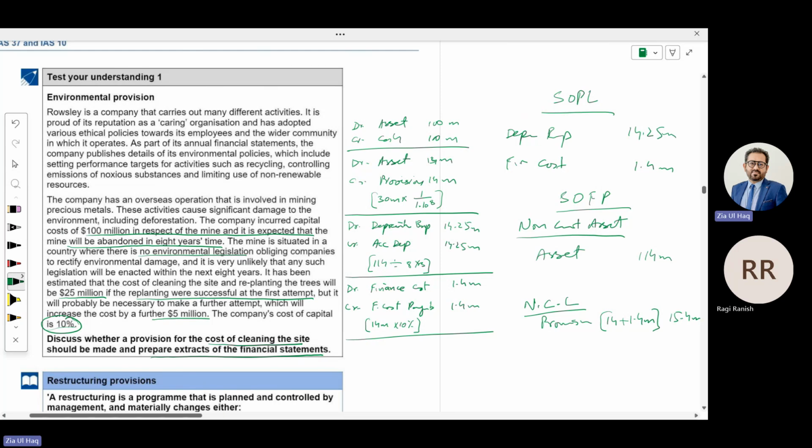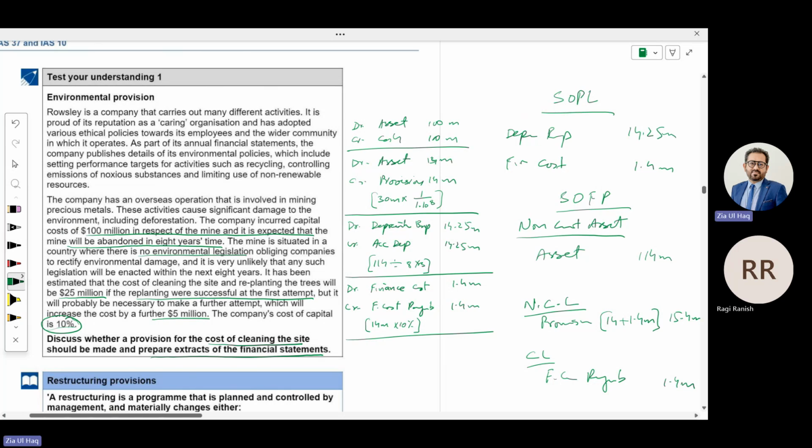That will be added to this every year, and this provision will be increasing every year. At the end of the 8-year life, it will become 30 million. And in current liabilities, we will record finance cost payable, because we are going to pay after year end, that is 1.4 million.